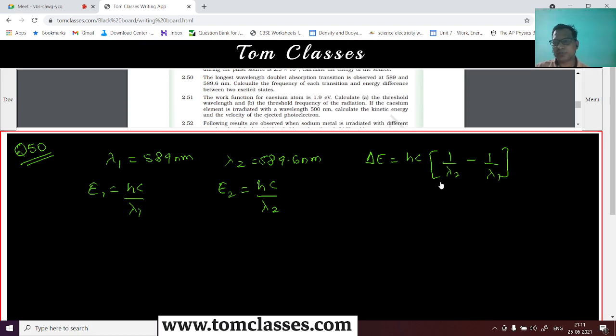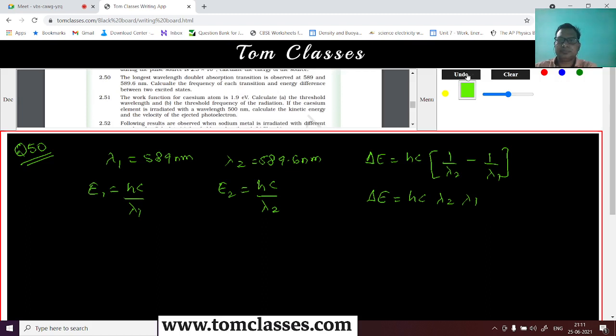So this is going to be the energy difference. So this delta E, I can say is hc, lambda 2, lambda 1. Okay, it's not going to be this. Let me redo it. This is going to be lambda 1 minus lambda 2 over lambda 1 lambda 2. So that is the energy difference.